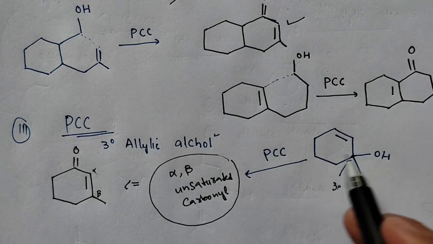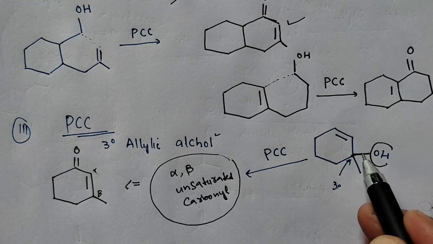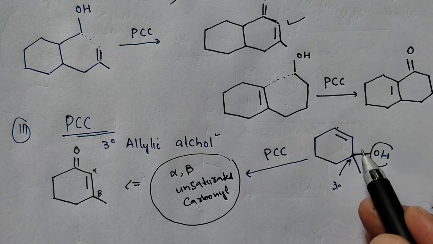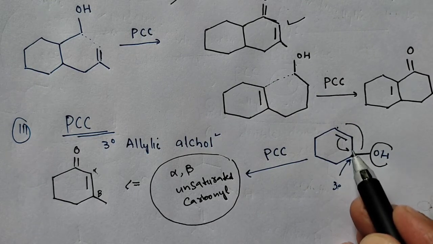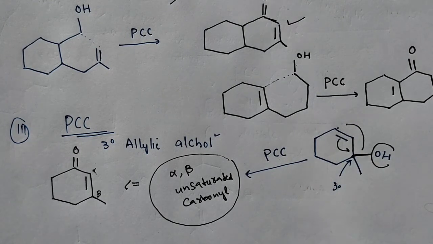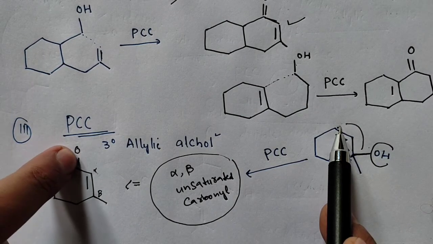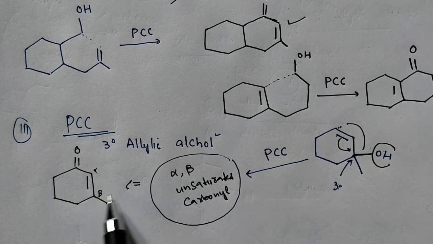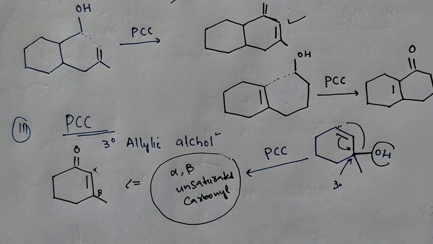So what has happened basically, आपका जो OH group यहाँ पे था, it has migrated to this position, and then this double bond has come to this position. ठीक है. So दो चीजें होती है, एक तो OH has gone to this position where it has got oxidized to C double bond O, and then your double bond moved to this position. So this formed alpha beta unsaturated carbonyl compound. Let's first take an example, then we'll do the mechanism.